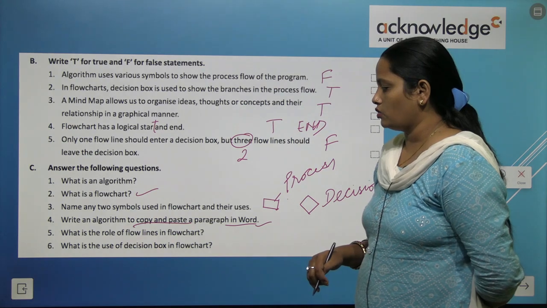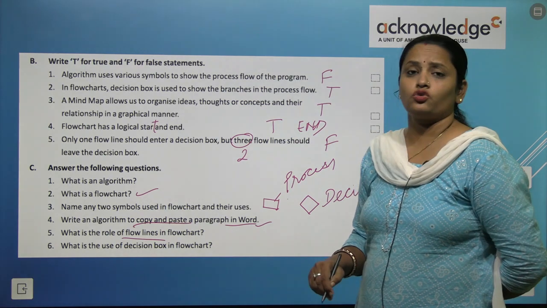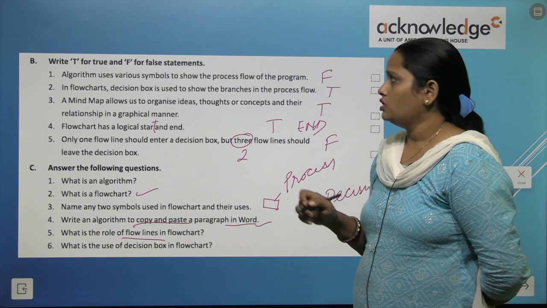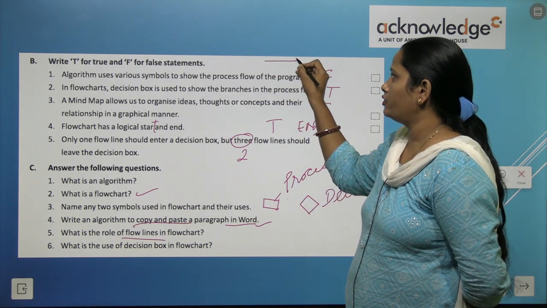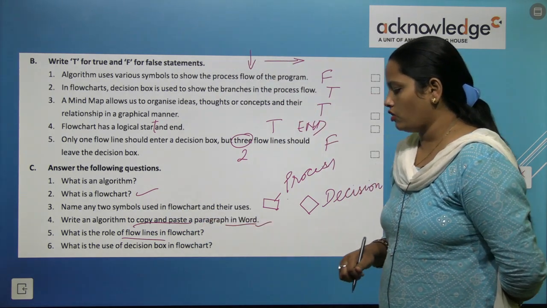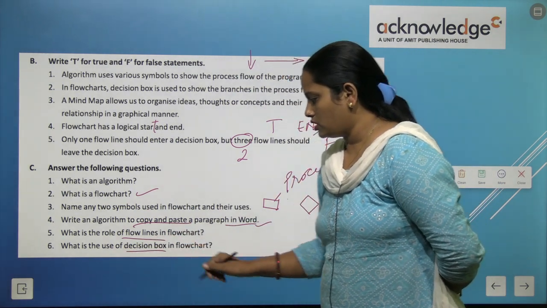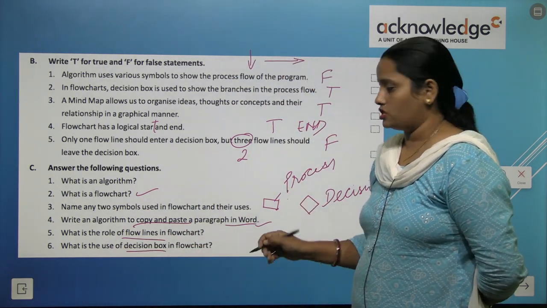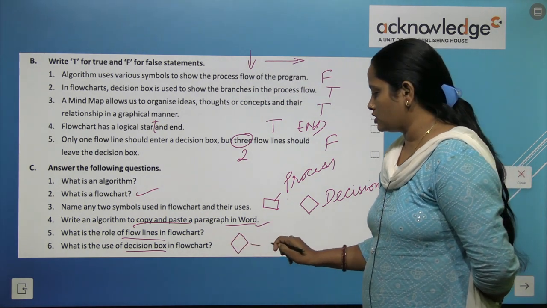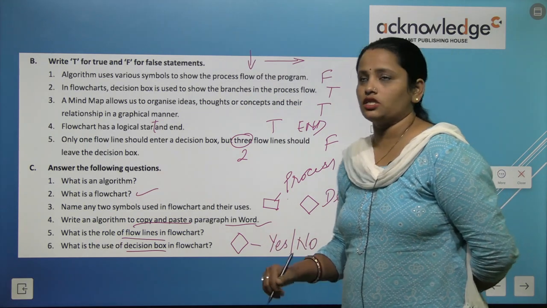Fifth question is, what is the role of flow lines in flowchart? So the role of flow lines is to show the direction in which the flowchart should work. So it should be either from left to right or from top to bottom. What is the use of decision box in flowchart? So decision box is used to make a decision, and it is of diamond shape, and it has 2 options, either yes or no. There are 2 options in this decision box.